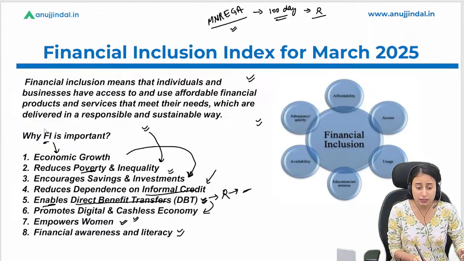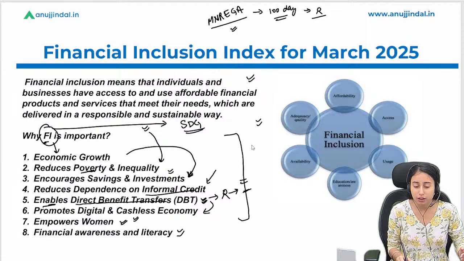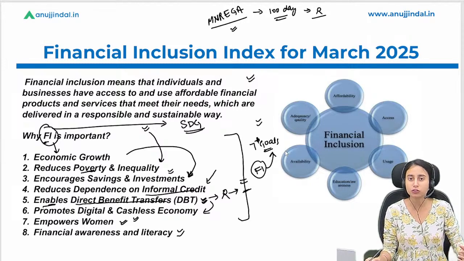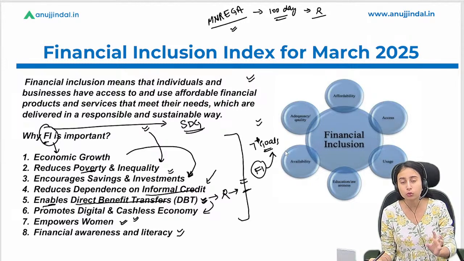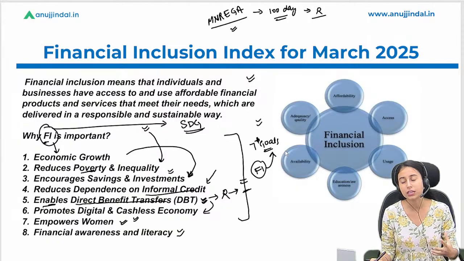Now, this financial inclusion also promotes the Sustainable Development Goals. Why? Because financial inclusion is linked to several of these goals, and it helps in attaining or supporting such goals. So we can say financial inclusion indirectly supports the sustainable development goals of the country as well.